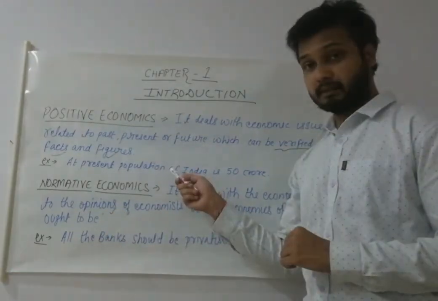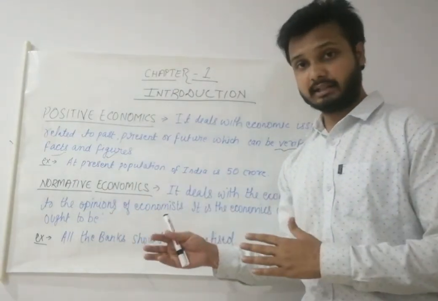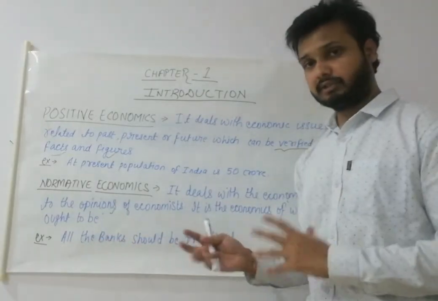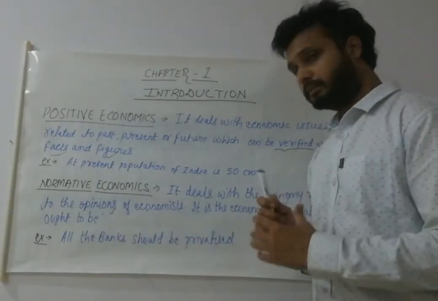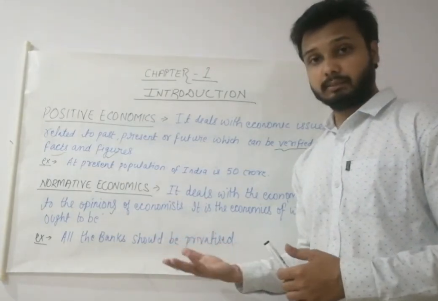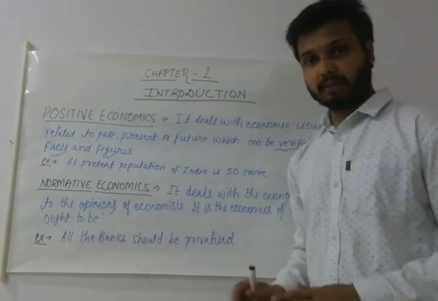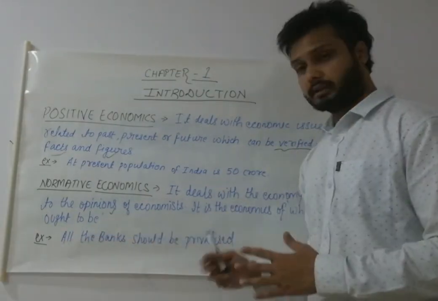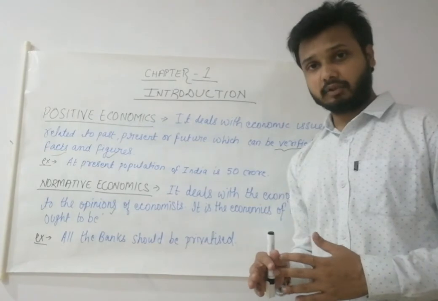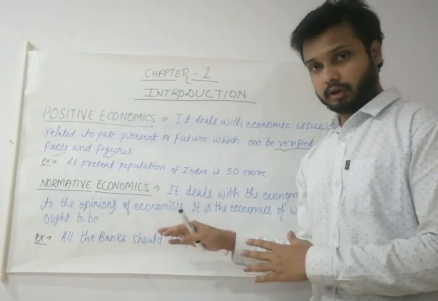The earlier example was a statement that could have been verified. But can we verify all statements? No. For example, all the banks should be privatized. If one of the economists says this, how can we verify what the benefits or losses of it will be? We cannot verify everything. It is just an opinion by an economist. No facts and figures are given, it is not related to any time, and it's just an opinion. So normative economics includes only opinions.